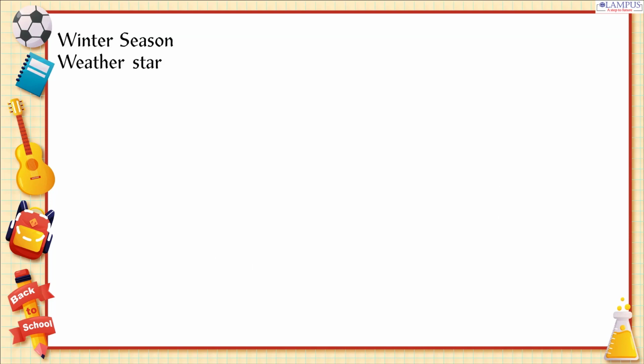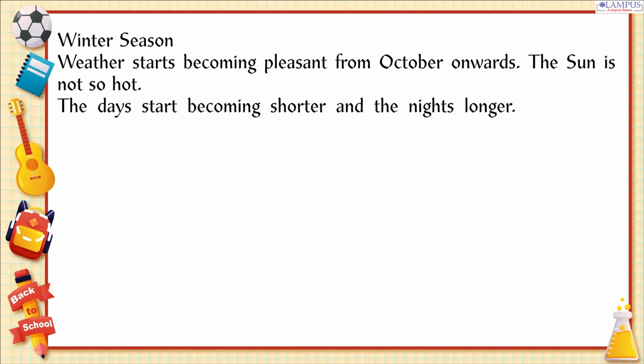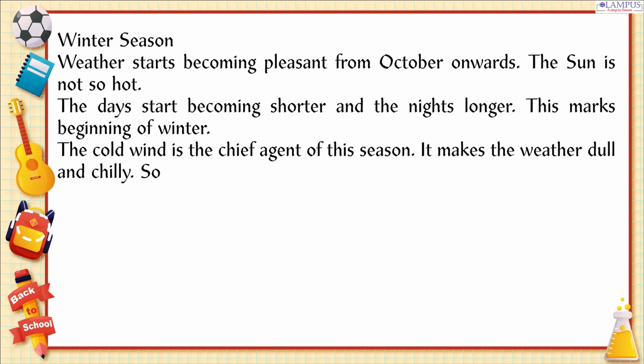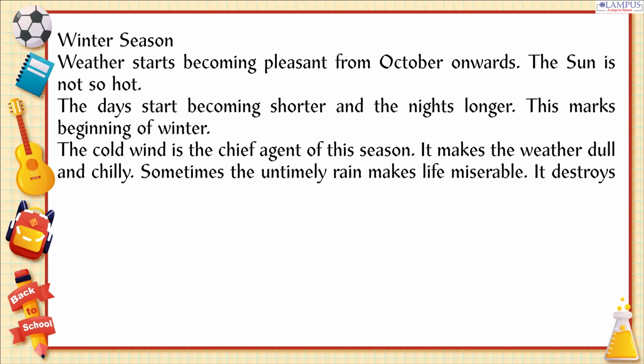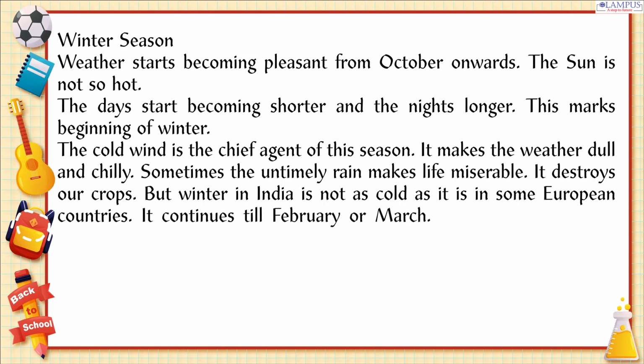Winter season. Weather starts becoming pleasant from October onwards. The sun is not so hot. The days start becoming shorter and the nights longer. This marks the beginning of winter. The cold wind is the chief agent of this season. It makes the weather dull and chilly. Sometimes the untimely rain makes life miserable. It destroys our crops. But winter in India is not as cold as it is in some European countries. It continues till February or March.